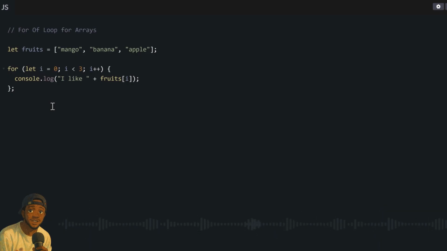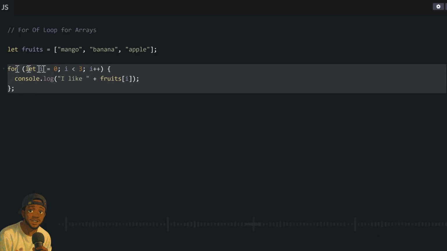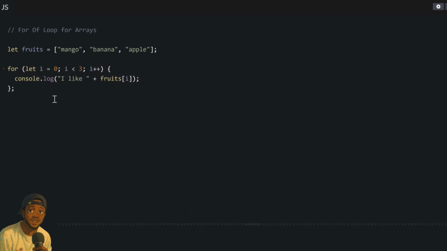Now, even though you fit technically use normal for loop to loop through an array, the problem with that na say sometimes you don't know how many things dey inside your array, or your array fit contain flexible number of things. So instead of writing one particular number where you want make the loop stop, you go write the for of loop to say, okay, just loop as many times as the items were there inside this array. So even if your array change, even if it get bigger or it gets smaller, your code could still work.